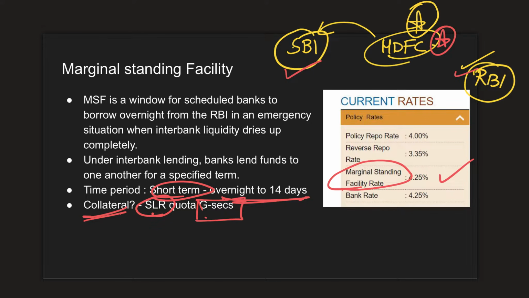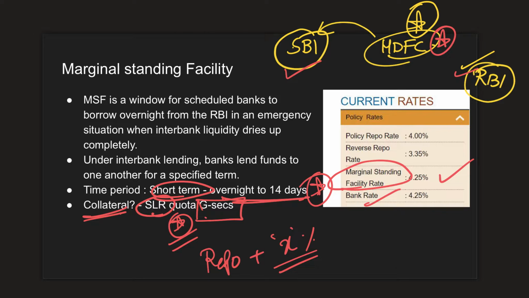So basically, it's an agreement that within the stipulated short period, we will pay the interest and the principal. Otherwise, you can keep these government securities with you. This is the agreement. So this marginal standing facility rate is also repo plus X%. Usually this bank rate and MSF rate are almost equal most of the times.